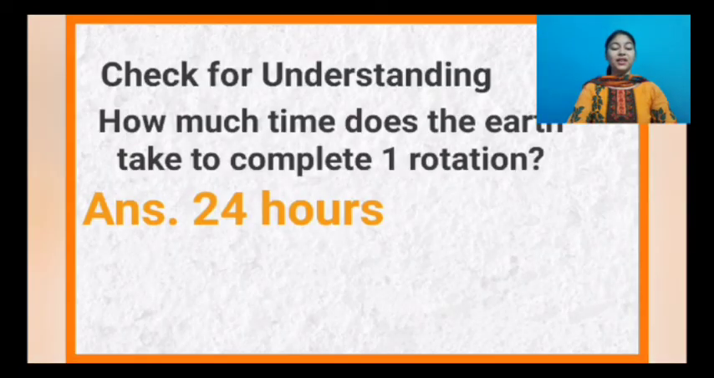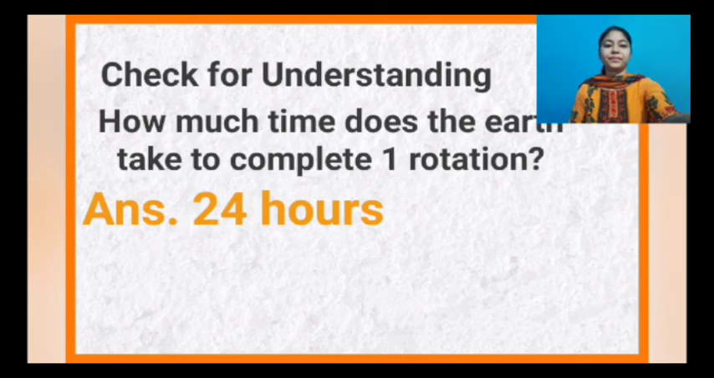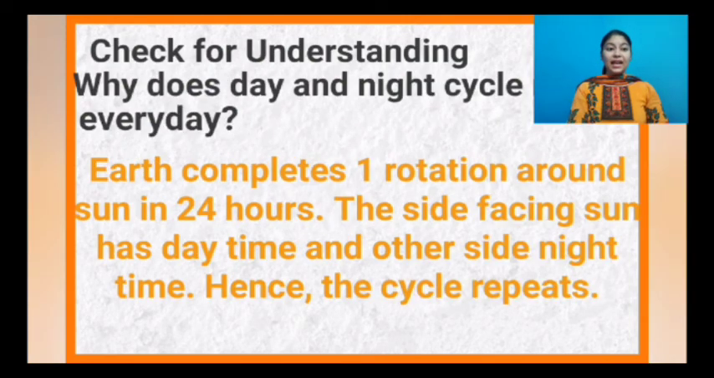So next question: how much time does the earth take to complete one rotation? We have discussed, 24 hours. Why does the day and night cycle repeat every day? So earth completes one rotation around its axis in 24 hours. The side facing the sun has daytime and the other side has night time. So hence the cycle repeats.